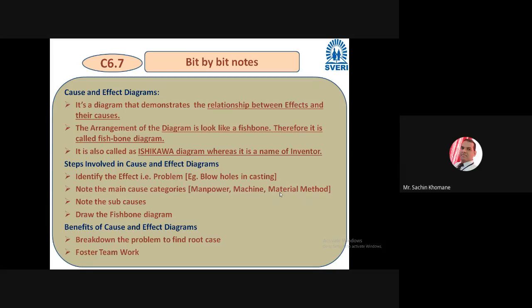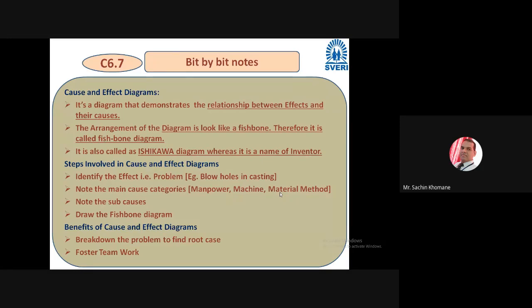So how to prepare this cause and effect diagram? Very simple steps are there. In the first step, you have to identify the effect. What effect is there on a product, or maybe on any process you are doing? Let us take the example of a product, you will understand clearly.